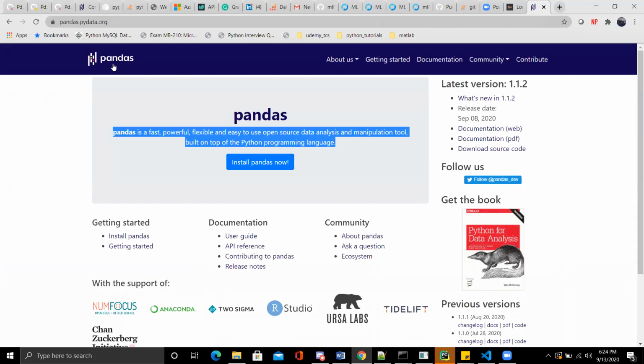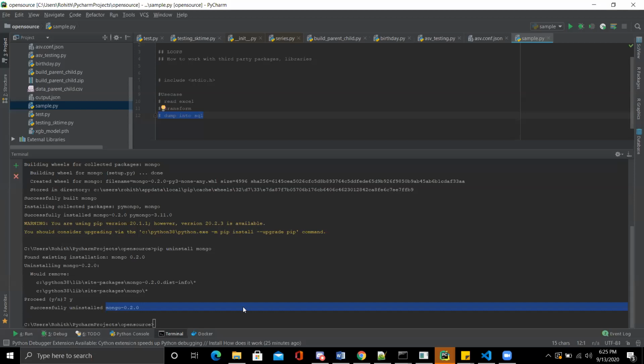This is a third-party library. This is again downloaded from the open source community. This is being maintained by different Python developers. So simply, if you want to install and start working on it, run pip install pandas. Once you do this, it will be installed, and then you can simply import it.